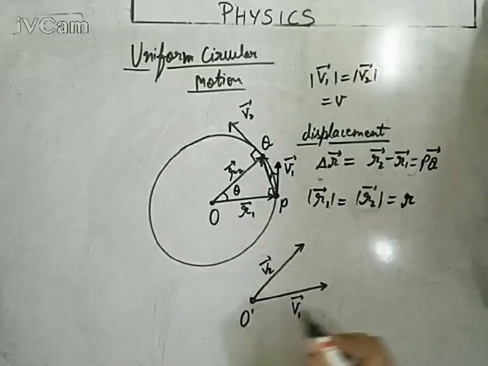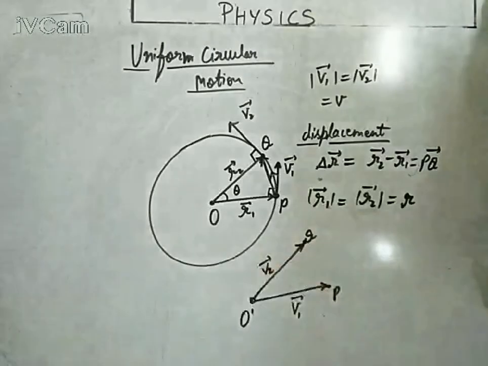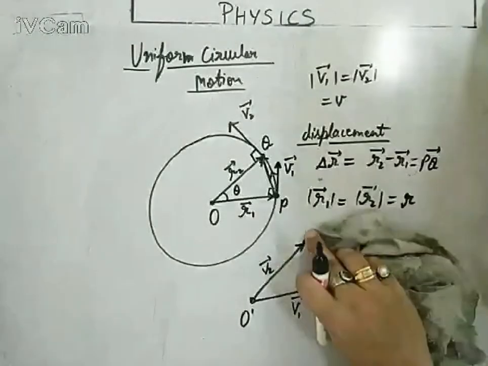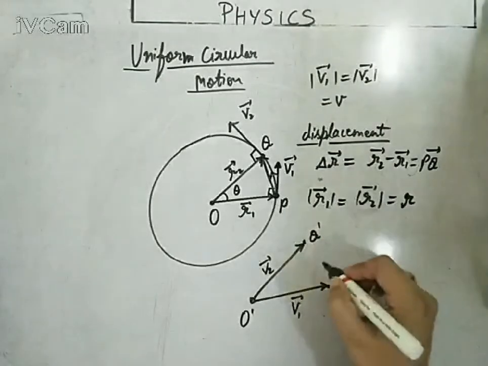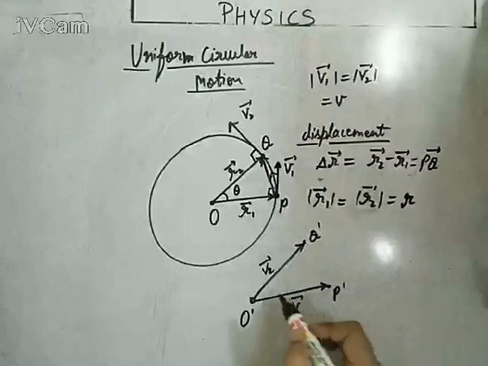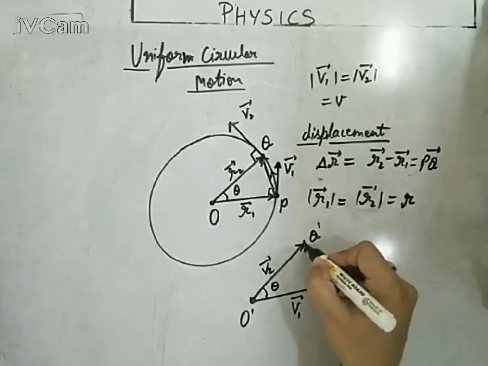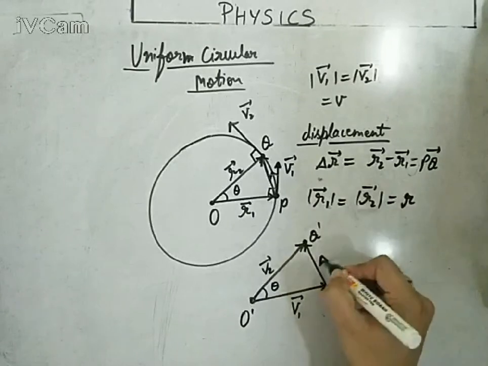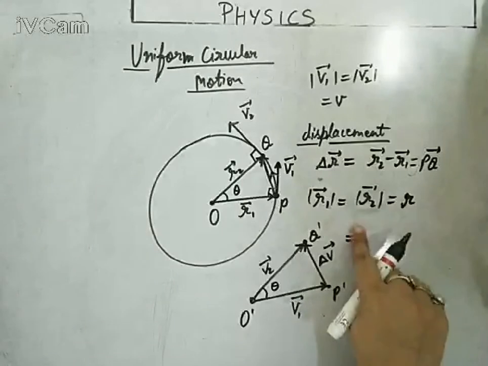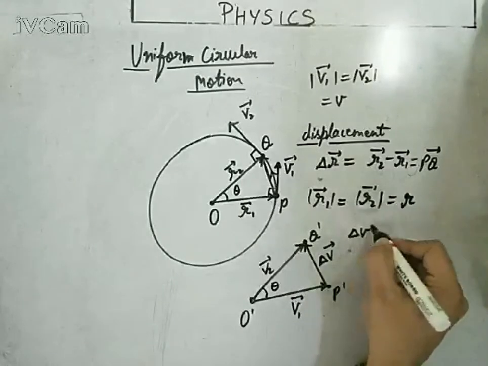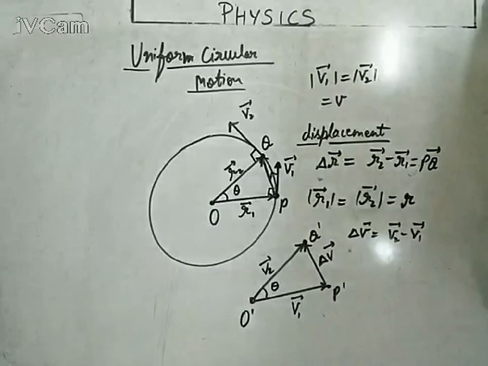So I would like to call it simply a similar triangle to OPQ. Let's call it OP dash Q dash, with V1 vector and V2 vector at the same angle theta. This vector will represent the change in velocity, that is delta V vector. You can write delta V vector is actually V2 vector minus V1 vector, the change in velocity.